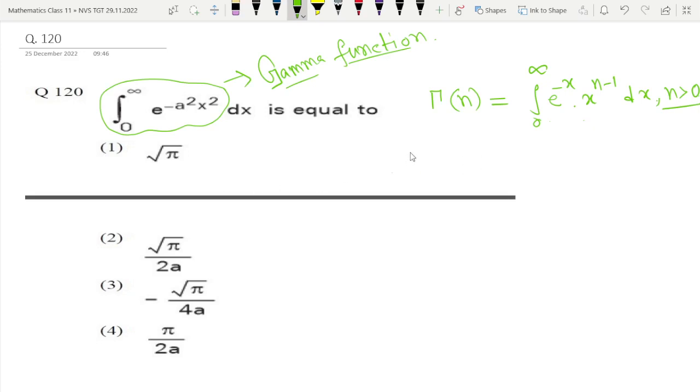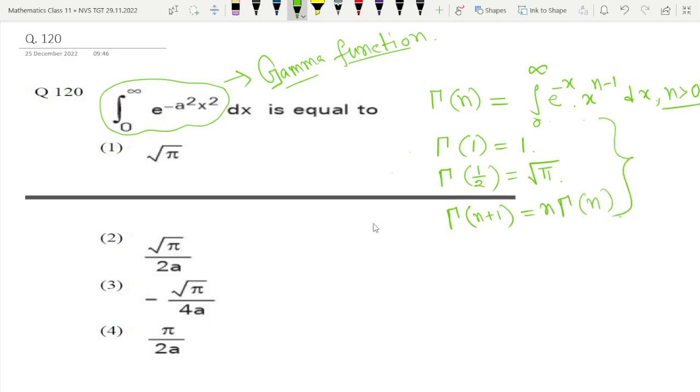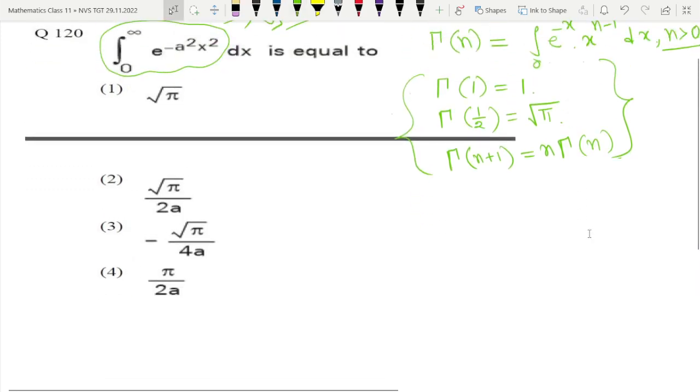Now we have to find this integration. Along with this gamma n, let me tell you some more formulas. Gamma of 1 is equal to 1 and gamma of half is equal to root pi. This formula we will use here, and gamma of n plus 1 is equal to n gamma n. All these formulas we have to apply here. So we have to find this integration from 0 to infinity of e to the power minus a square x square dx.